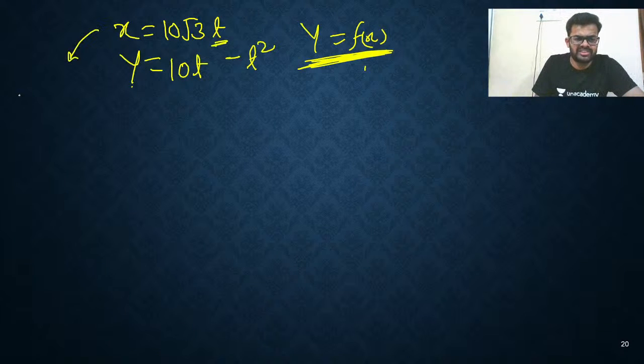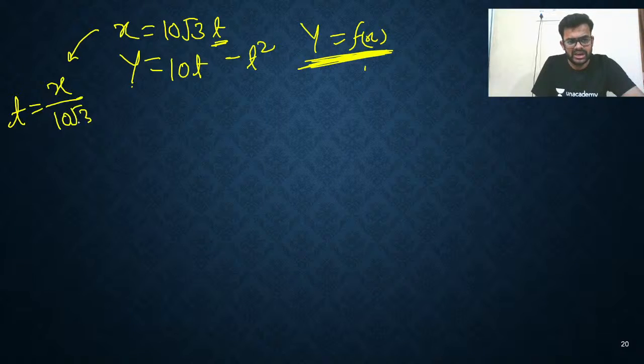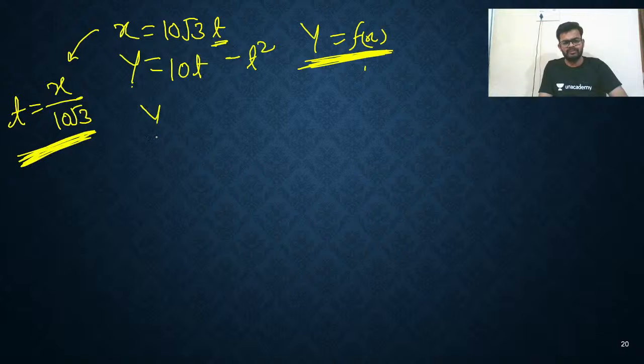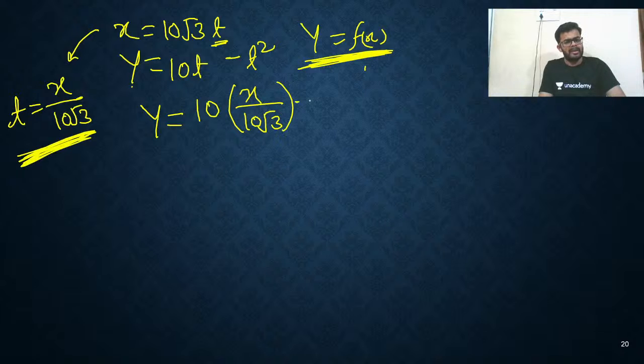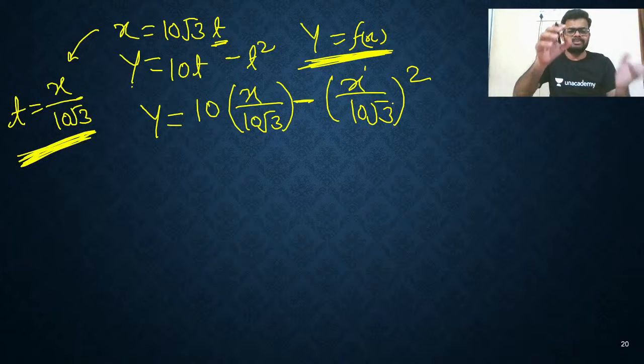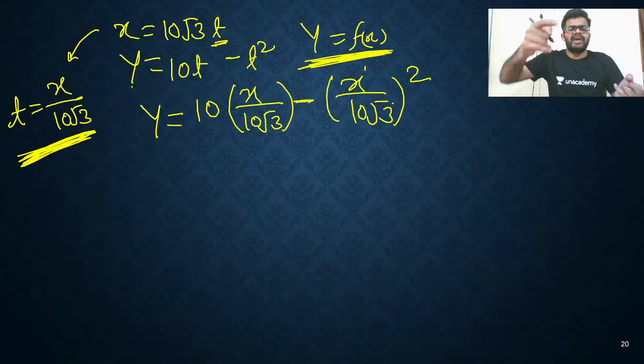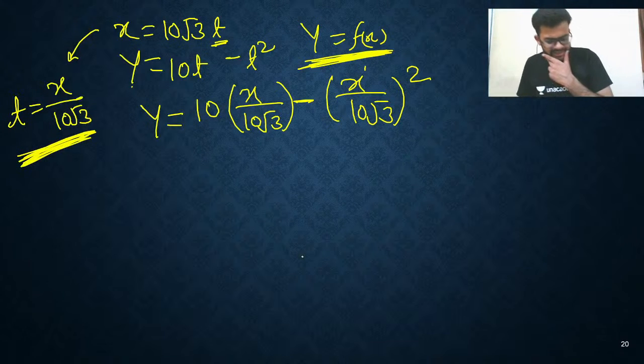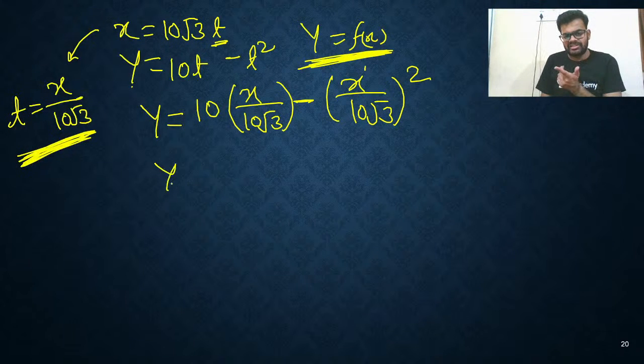So from this equation I'll write t is equal to x upon 10 root 3. Just put this value here. So what you'll get? y is equal to 10 times x upon 10 root 3, minus t square, so here you will write x upon 10 root 3 whole square. What you did is just place the value of t from x into y. So directly you are getting the relation between x and y.